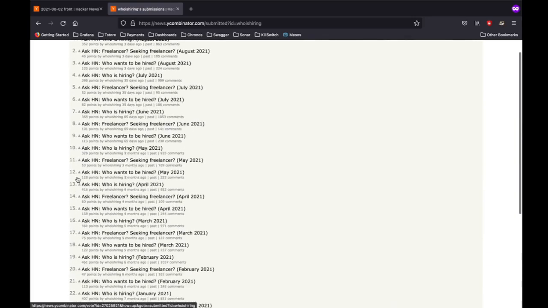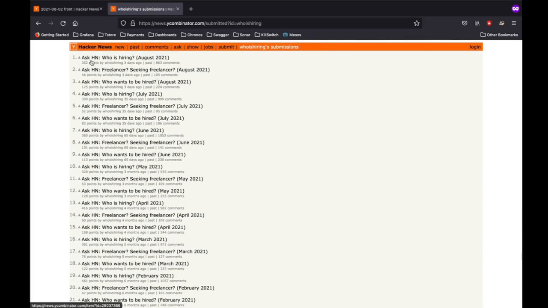you can see it creates three posts every month. One is for who is hiring, one for who wants to be hired, and one for freelancers: seeking freelancing, or someone seeking a freelancer, right? So useful stuff, considering the amount of traffic that Hacker News gets.